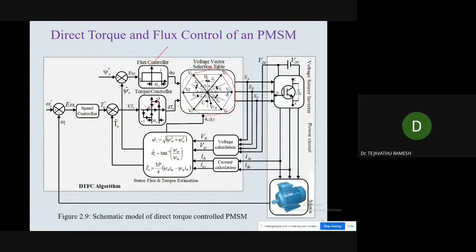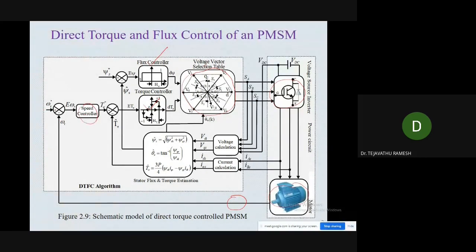So here we need a lookup table, and this is the voltage source inverter, and this will drive the machine, a PMSM motor or induction motor. By using the encoder, we are measuring the speed, which is the actual speed, and compared with the reference speed, the error speed is fed to the outer PI controller.